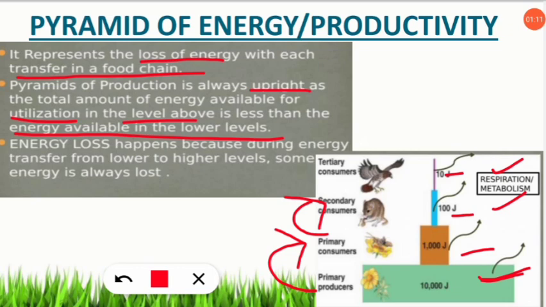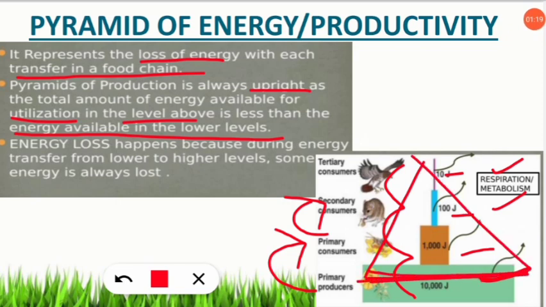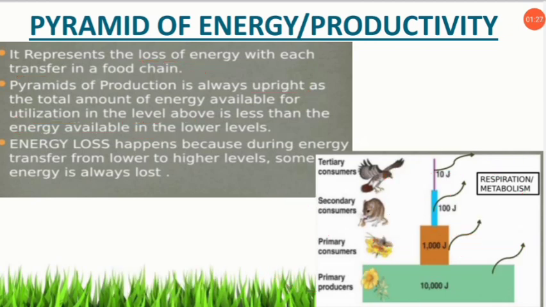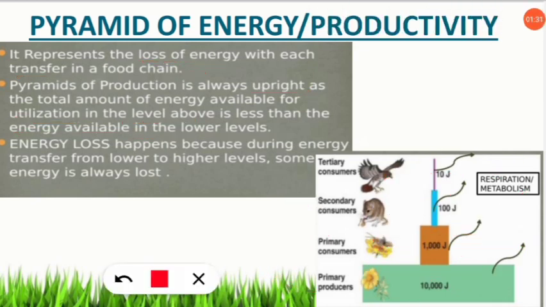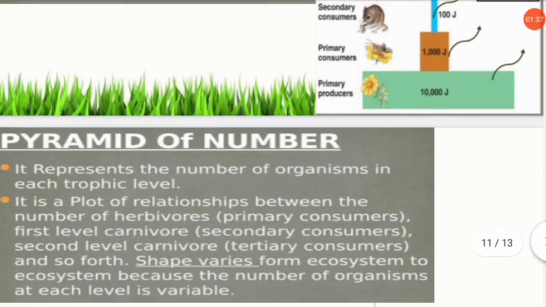So as you can see, energy loss होता जा रहा है. So इसका मतलब ये है कि ये जो पिरामिड है हमेशा ऊपर की तरफ less होगा and नीचे जो base है उसमें ज़्यादा होगा. So that means most of the energy is in the basal part, that is the primary producer. Then as we go up, the energy level decreases. So energy loss happens because during the energy transfer from lower to higher level, some energy is always lost, as I have said, due to respiration and metabolism. Let's move to the next slide.